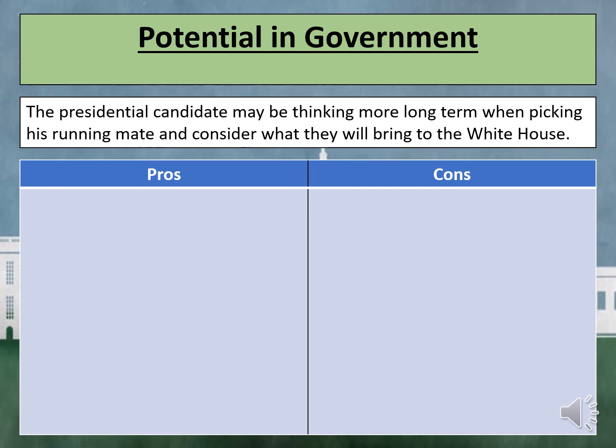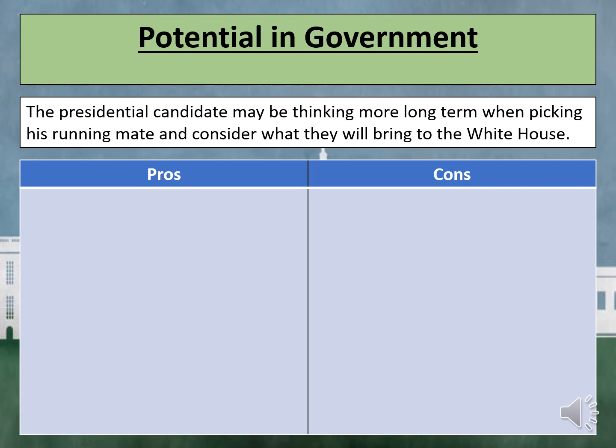This can be seen as a pro because Bush had no Washington experience at all. His choice of Cheney as his running mate was made with an eye to what he could do if he won the election, and he was someone who would help him run the White House and the whole executive branch of federal government. Cheney had served as both White House Chief of Staff to President Ford and Secretary of Defense to Bush's father.